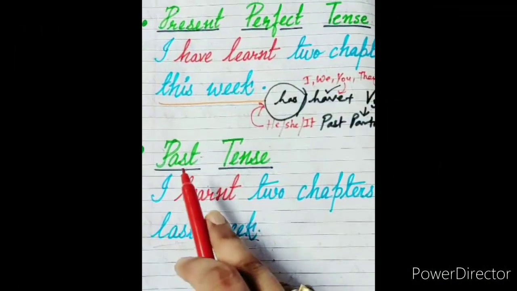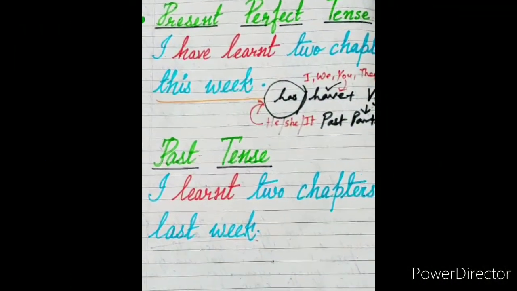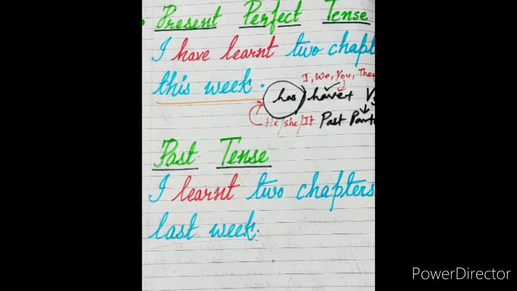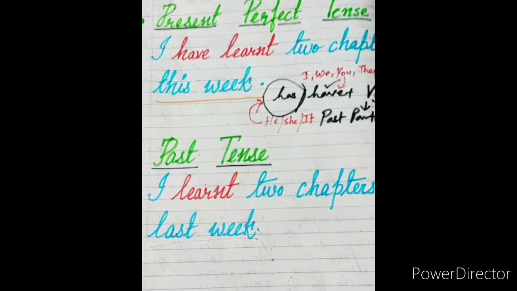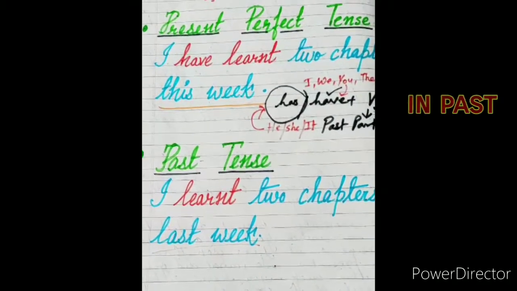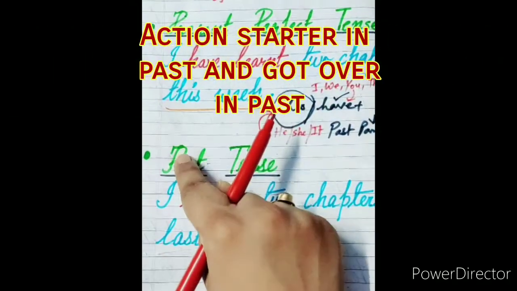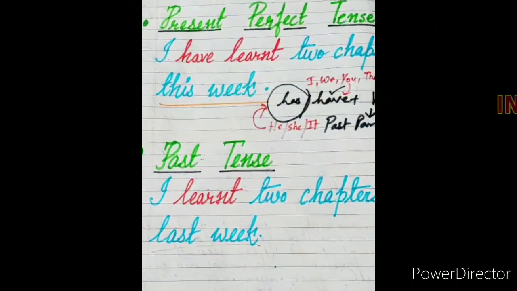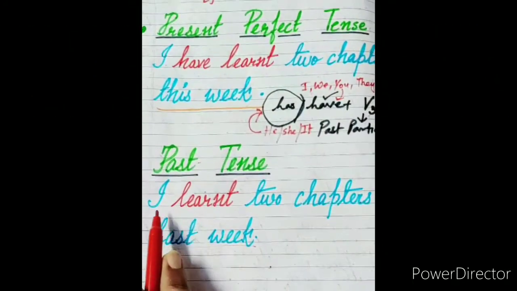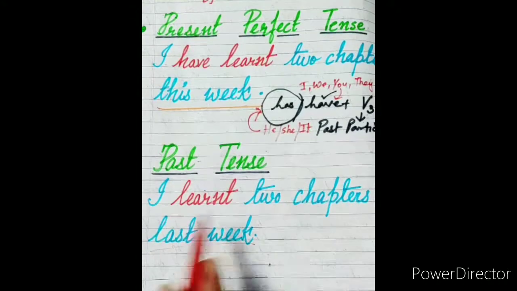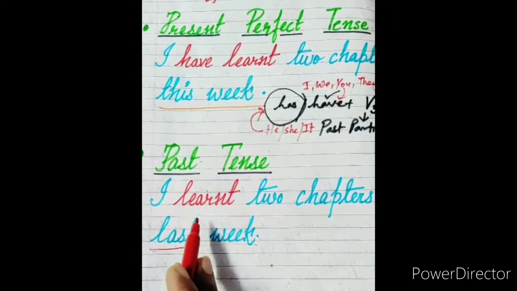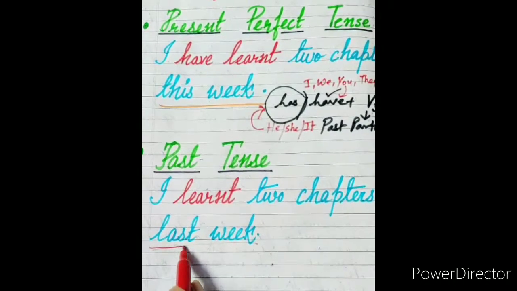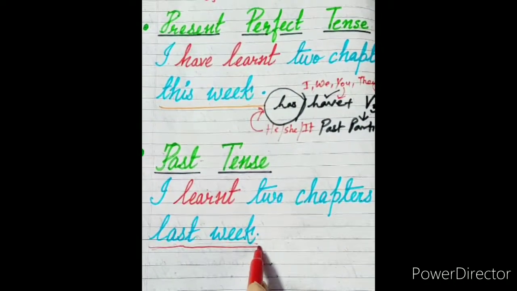So let us go through past tense now. So children, when do we use past tense? We use past tense when we are talking about things or actions that happened in the past and already got over in the past. Okay, like here we have the example, I learned 2 chapters last week. Now what are we talking about here? We are talking about learning 2 chapters that got over last week.